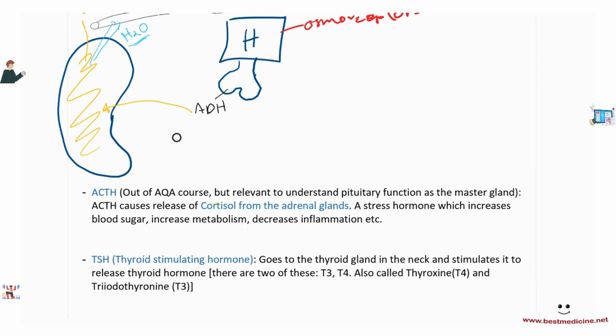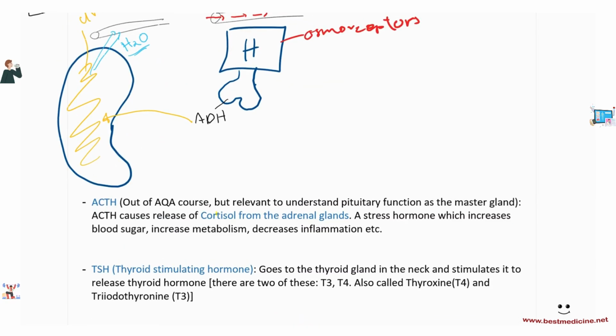Another hormone that the pituitary gland produces is ACTH. Now, I've added this; it is not part of AQA. You don't need to know ACTH itself, but it is important for our understanding of pituitary function as the master gland. ACTH is produced by the pituitary gland and goes to the adrenal glands. Remember the adrenal glands? Those are present on top of the kidneys. ACTH goes to the adrenal glands and tells them, I want cortisol. So ACTH is the I-want-cortisol hormone released by the pituitary gland.